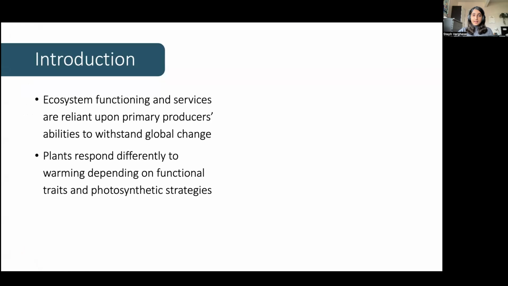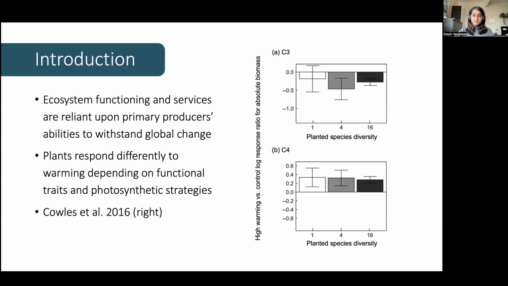Previous work has shown that plants can respond differently to warming and drought depending on their functional traits and photosynthetic strategies. For example, as demonstrated by Cowles et al. 2016, cool season C3 grasses, which are generally less drought tolerant than warm season C4 grasses, can experience disturbance from the drying effects of warming, while warm season C4 grasses, which are generally better adapted to drought, can actually experience